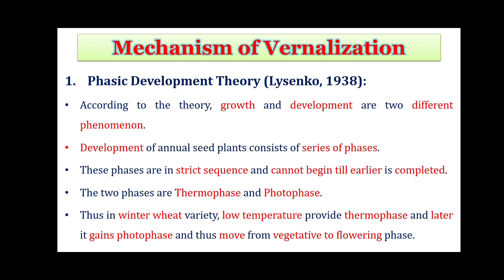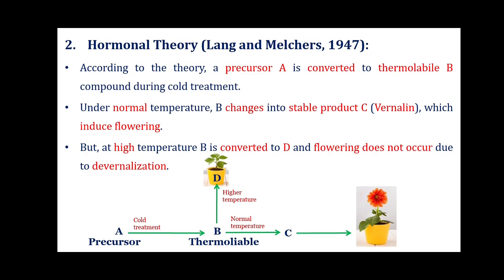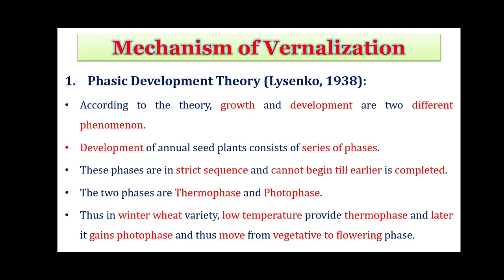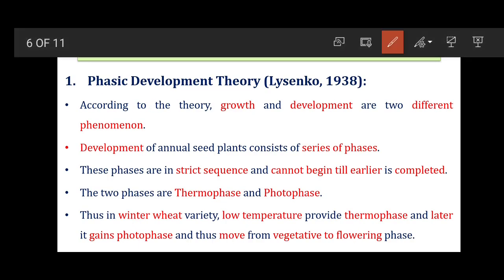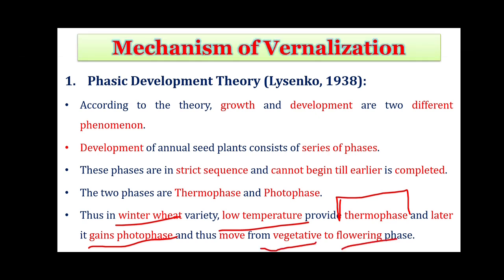In annual plants, there are two phases. One is the thermophase, another is the photophase. Thus, in the case of winter wheat, when low temperature is provided, it completes the thermophase, and after the completion of the thermophase, the plant gains the photophase, and thus the plant moves from its vegetative phase to the flowering phase.